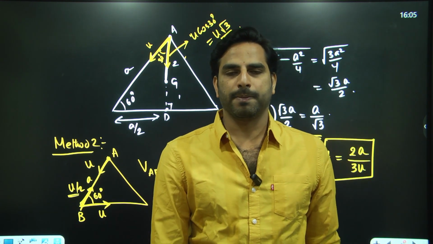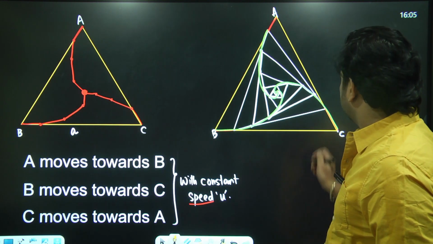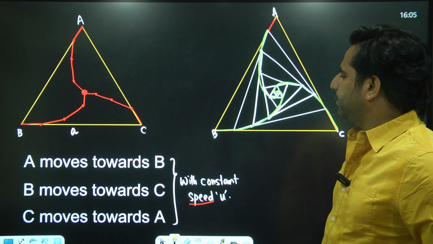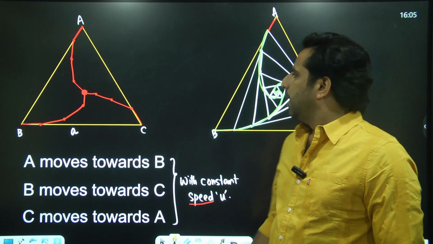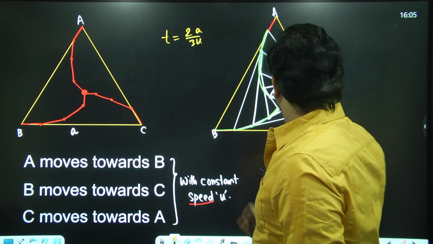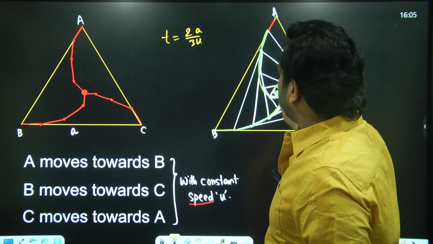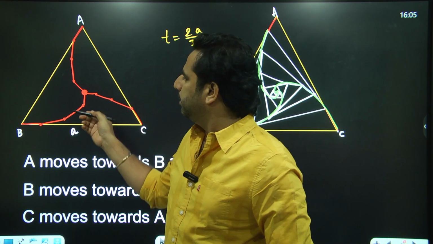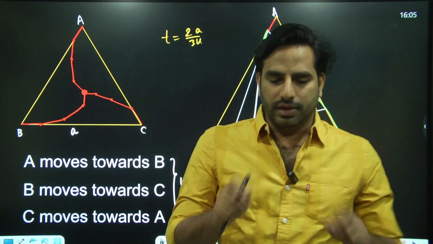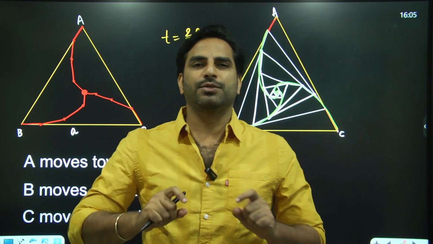This is the time. Suppose the question is to find the length of the spiral path. They're tracing the spiral path and I have to find its length. I got t is equal to 2a by 3u. The length of the spiral path is nothing but the distance traveled by A, B or C. Reading the statement, find the length of the spiral path, you might think it's very complex, but it is very, very simple.